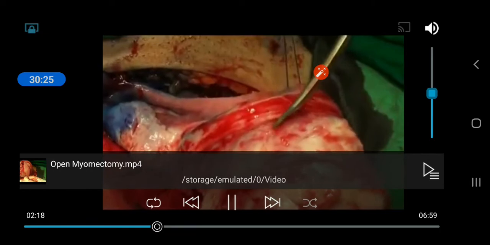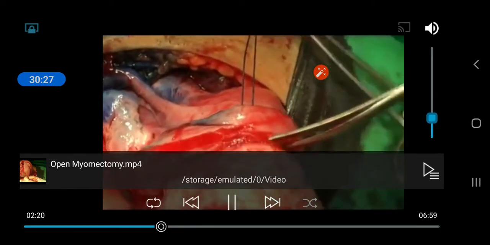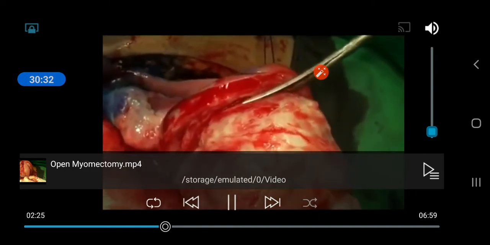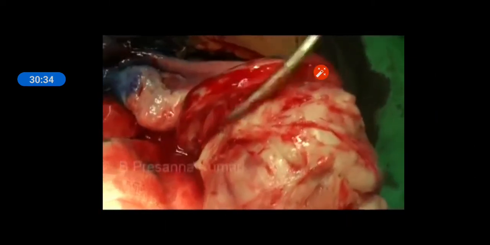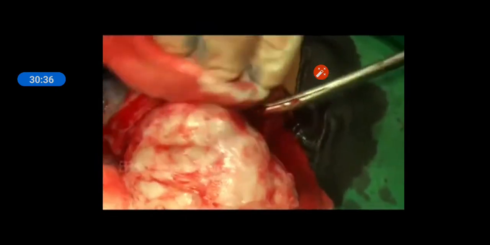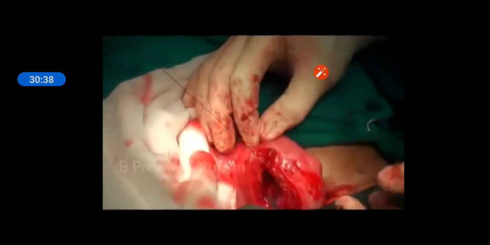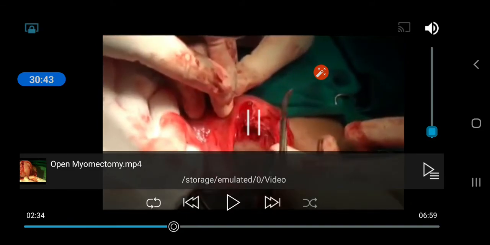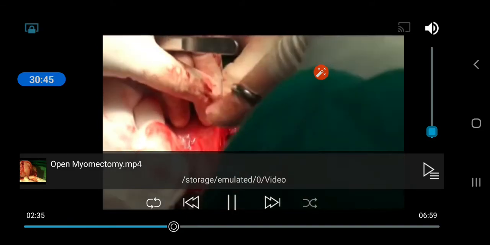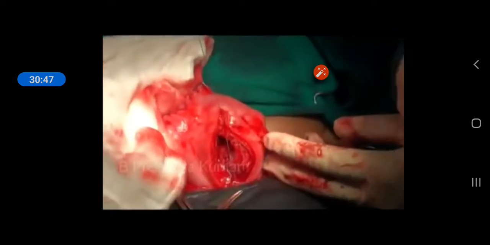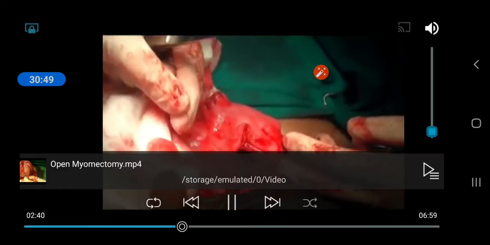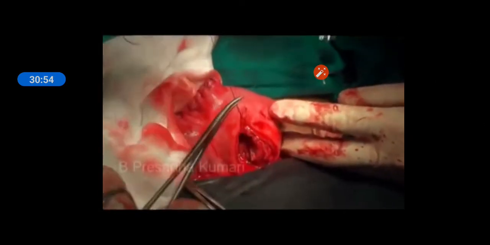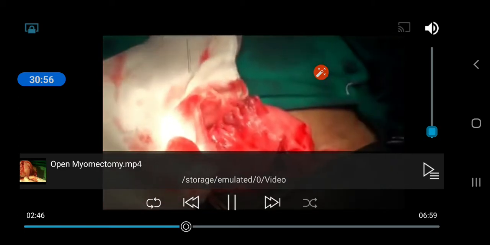Always be watchful not to include the intramural portion of the fallopian tube. In cases where the cavity is accidentally opened... See, this is after removal of the fibroid, suturing is done, especially the obliteration of the bed of the myoma, and the myometrium is sutured here.